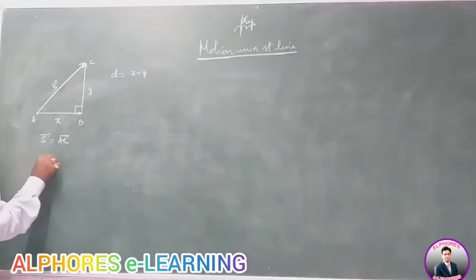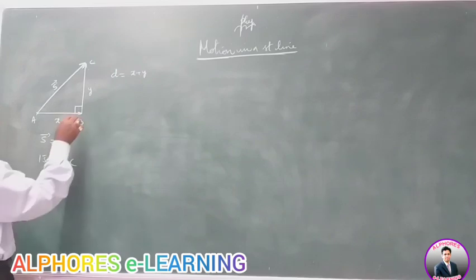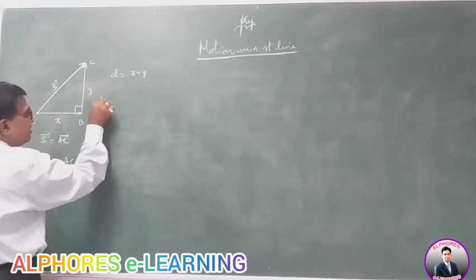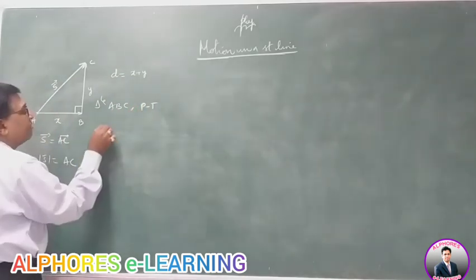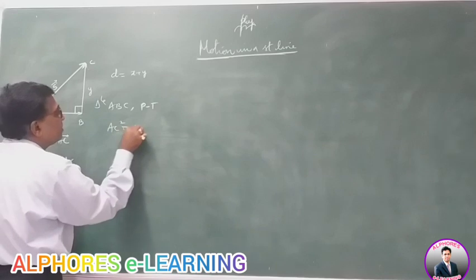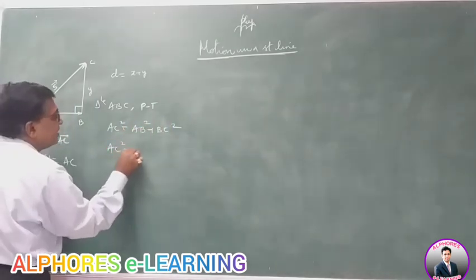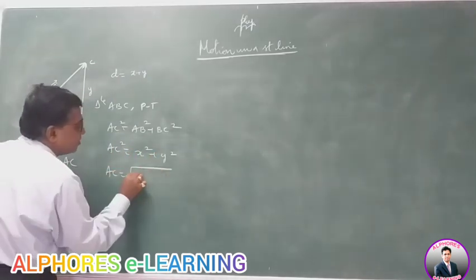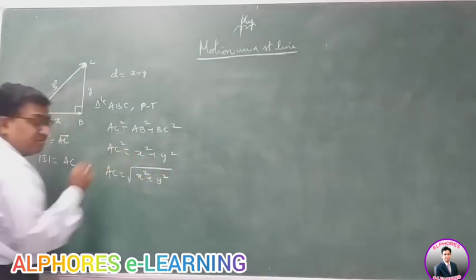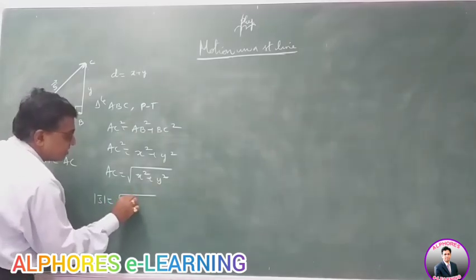Magnitude of displacement is the length of the segment AC. But what is AC? From this right angle triangle, you can apply Pythagoras theorem. So applying Pythagoras theorem from the triangle ABC, we get AC square is equal to AB square plus BC square. So therefore AC square is x square plus y square, or AC is under root of x square plus y square. Well, the magnitude of the displacement is root of x square plus y square.